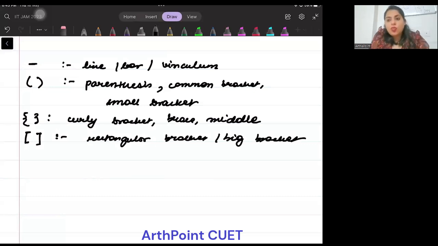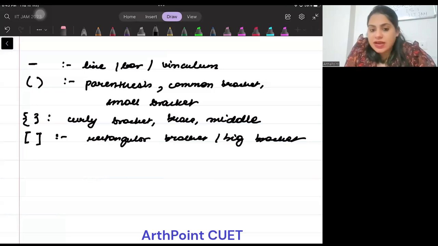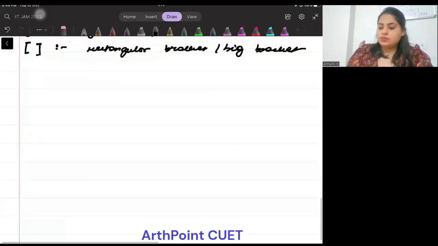So beta, whenever you want to go ahead and eliminate, the order of elimination of the brackets is this only. You will first eliminate the line bracket, followed by small or common bracket, followed by middle or curly bracket, and finally followed by the big or rectangular bracket. This is the order that you will follow. So let me give you an example of it. So let's take an example.